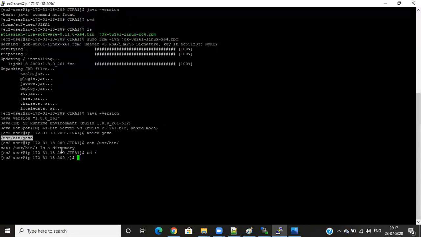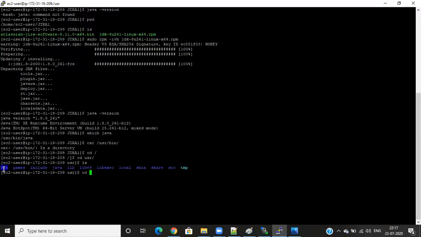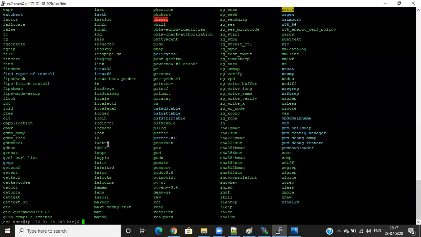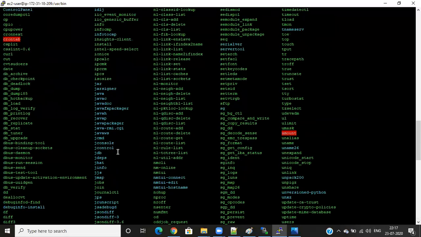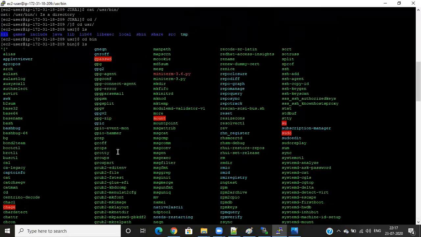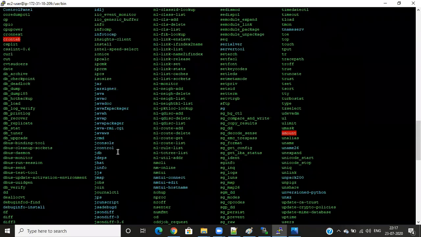I can see cd usr, ls, here the bin folder, cd bin, ls. So here I have Java. So Java is installed here.